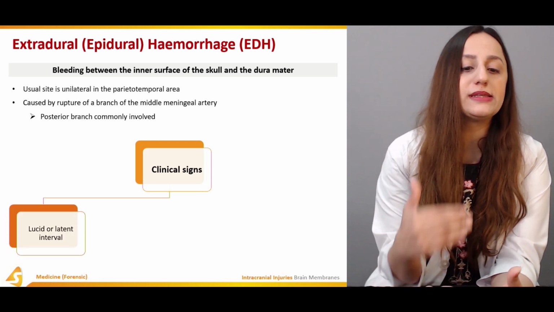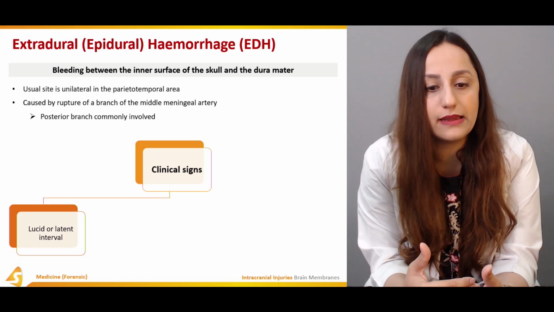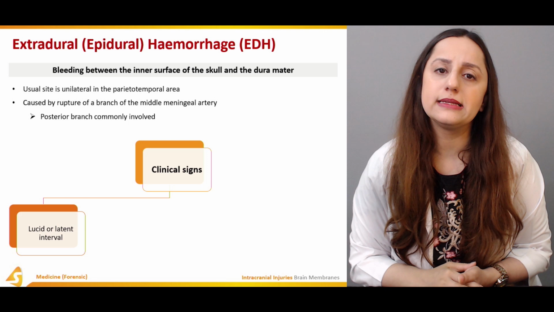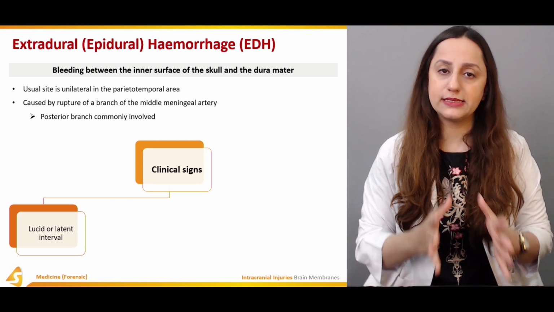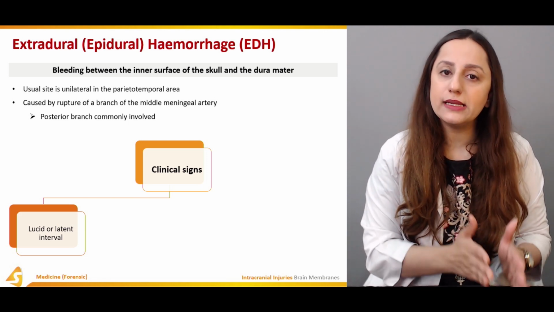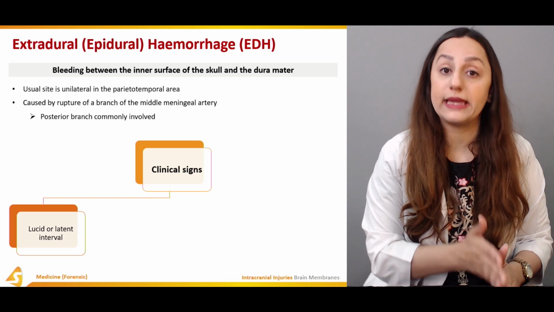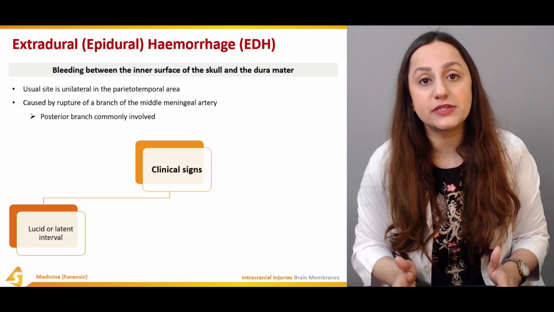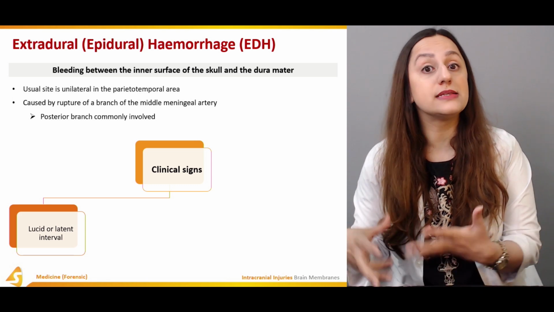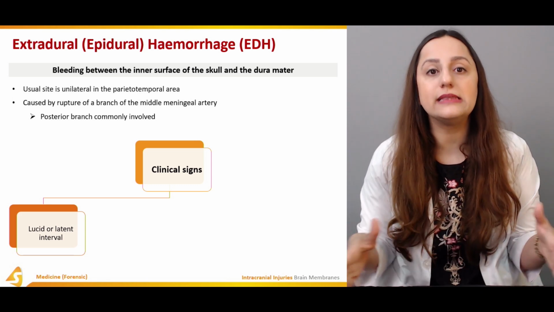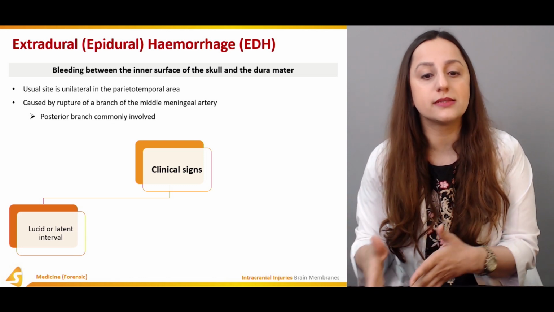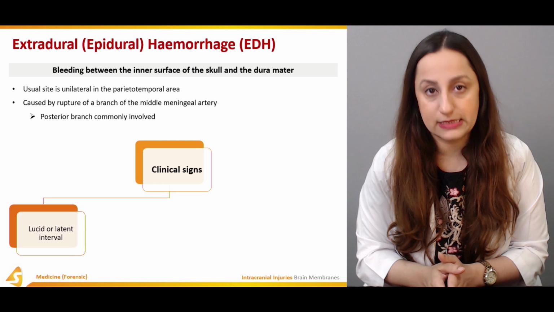So the lucid or the latent interval is again very important. Now, what is basically the lucid interval? It is basically the time interval between the time the person was hit or the trauma was manifested, and the time that the symptoms appear. So it is basically the time interval that it takes for the symptoms to appear. It is known as the lucid or the latent interval.